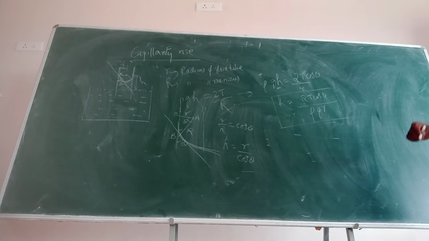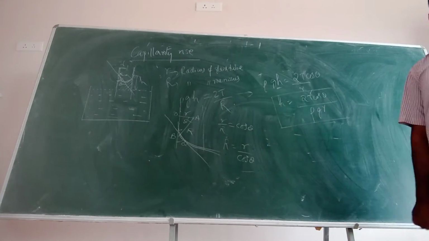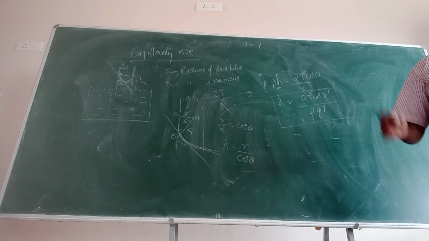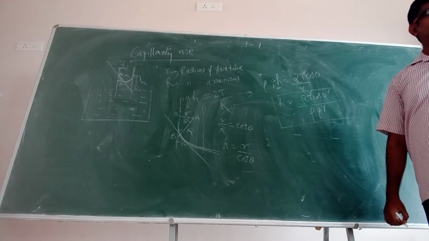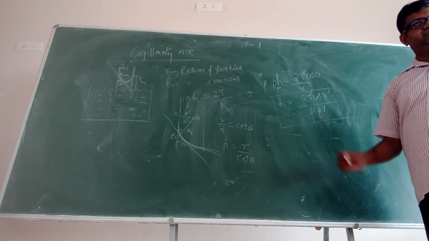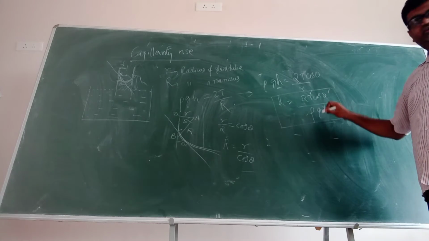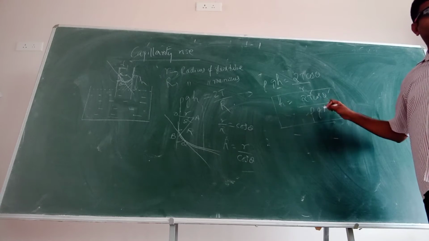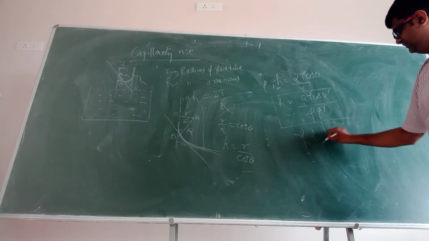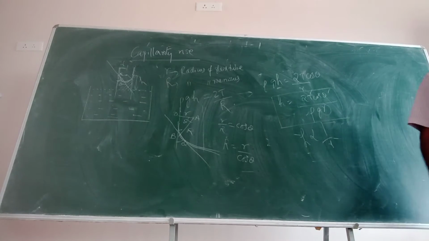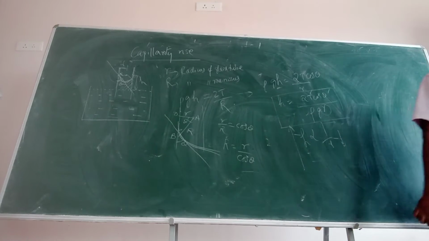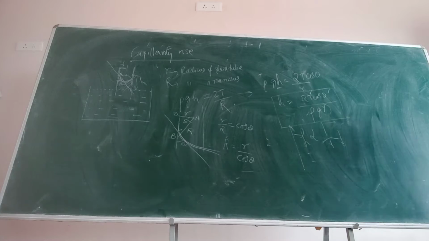Observe here. For the liquid, T is constant. Theta is constant. No? The angle of contact for water surface, the values are also given in the book. For different liquids, how much is the angle? It's a fixed value. Rho is a constant, density. g is a constant. What is varying? r. Can I say h is inversely proportional to r? Smaller the radius, larger is the capillarity rise. This is what we have discussed.